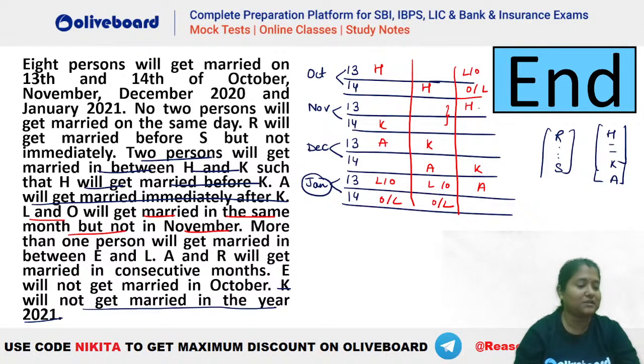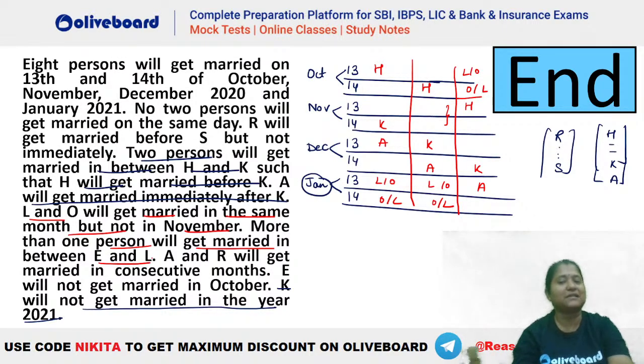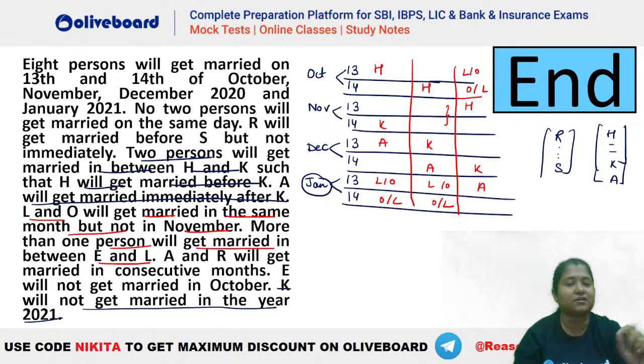Okay. I hope this is clear. After that, what is given? More than one person will be getting married between E and L. So there has to be more than one. That means at least two persons should be there between E and L. Now also it is given A and R will get married in consecutive months. E is not getting married in October. Okay. So E is not there in October.